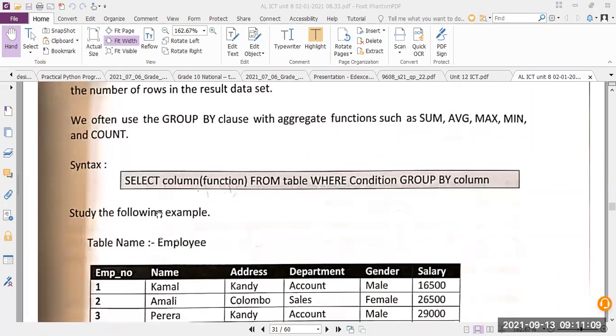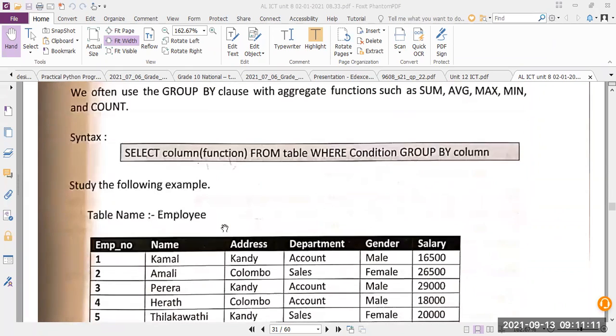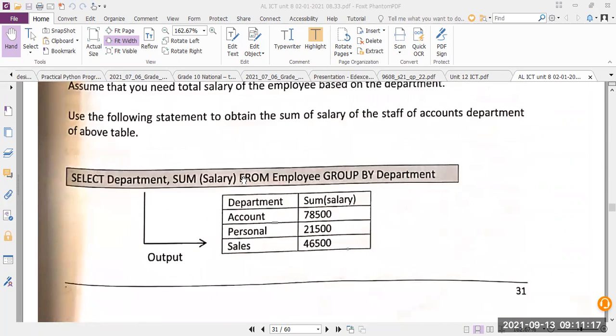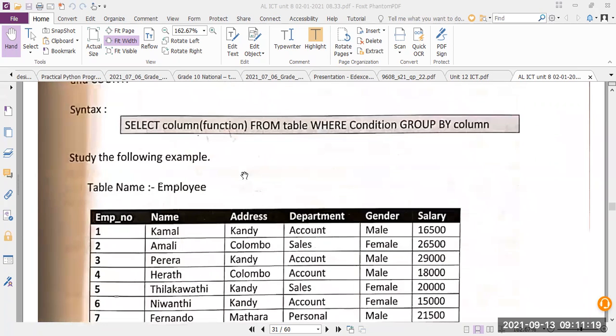Now, if you see in this, select column function from where condition group by column. They are not saying column, they are calling it column function here.